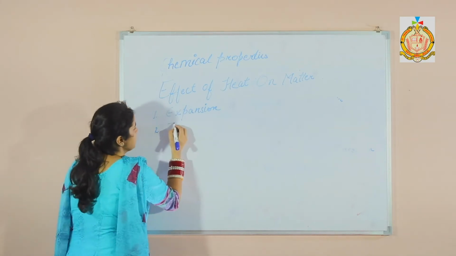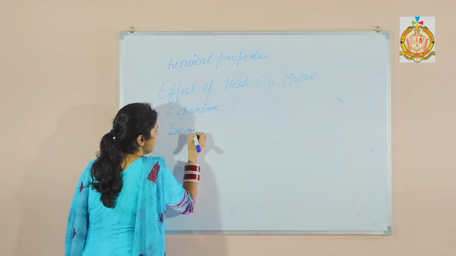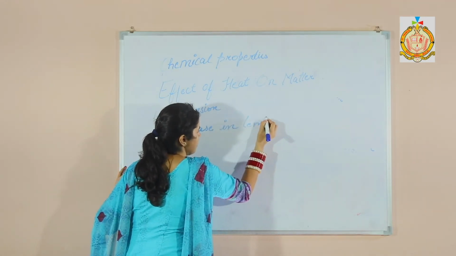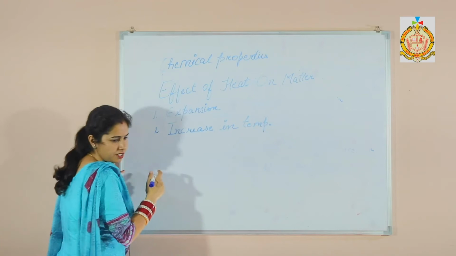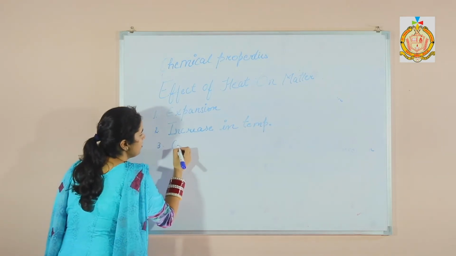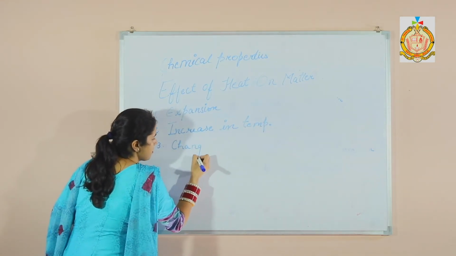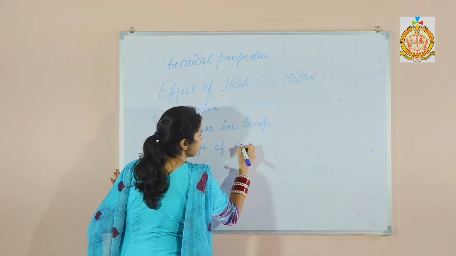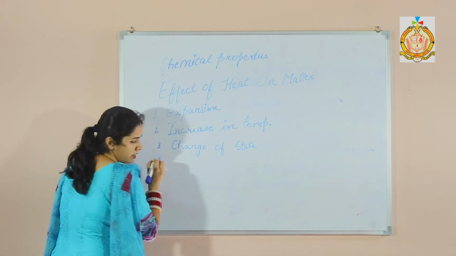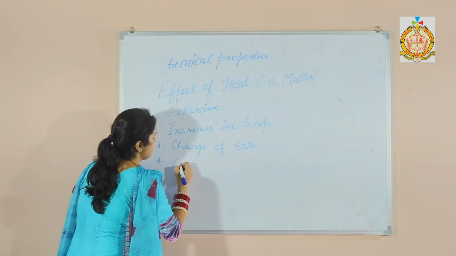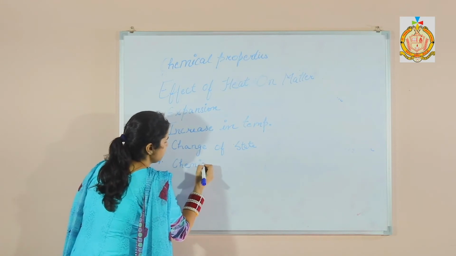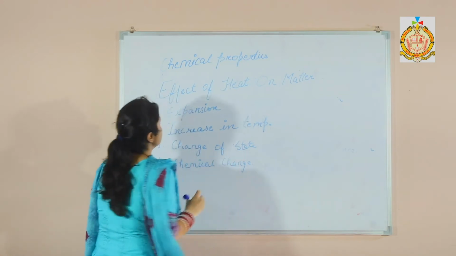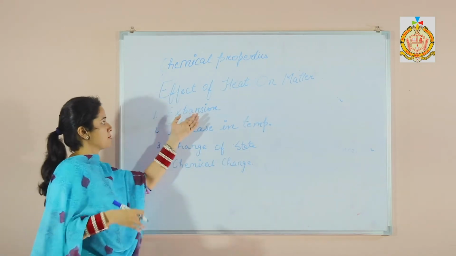The second one is the increase in temperature. The third one is the change of state. And the fourth one is the chemical change.